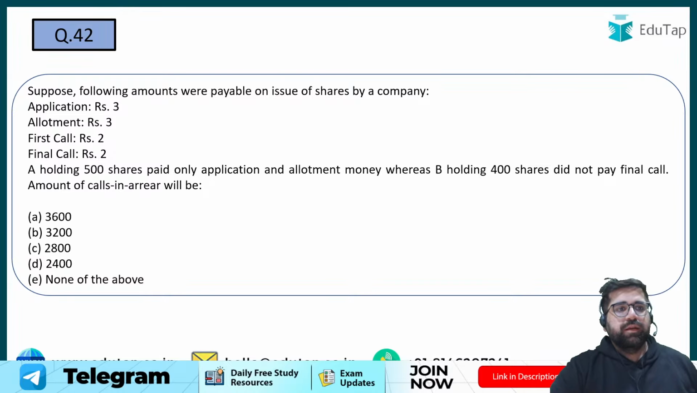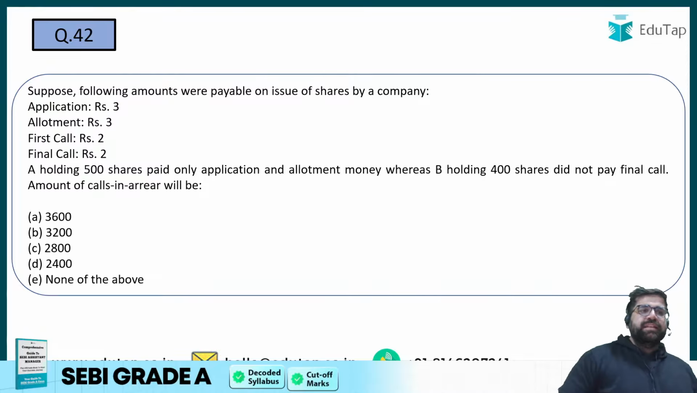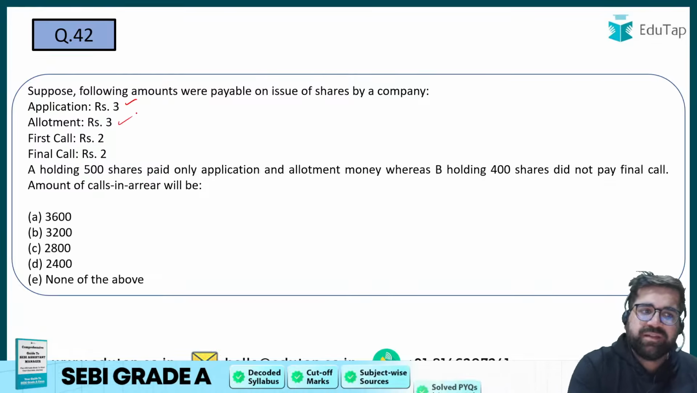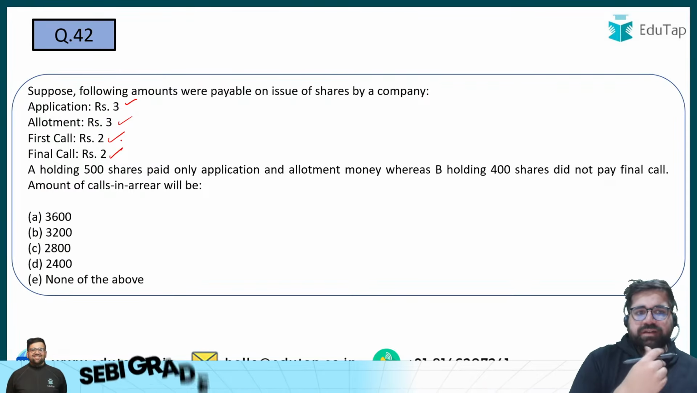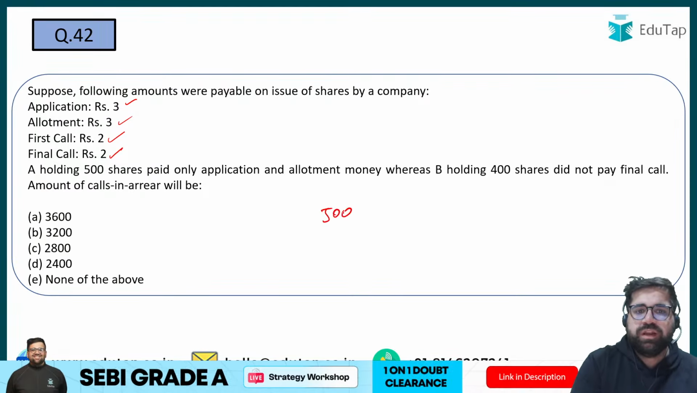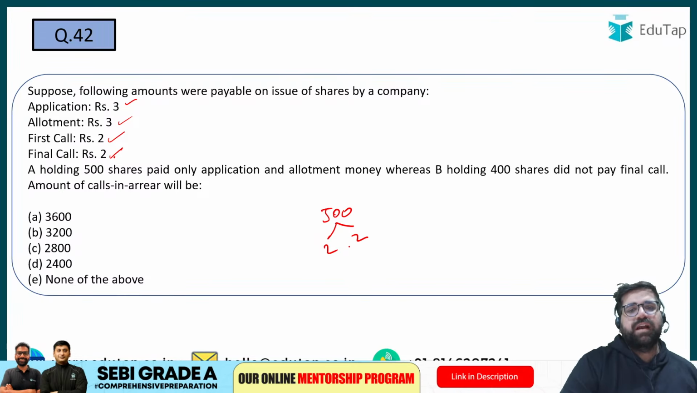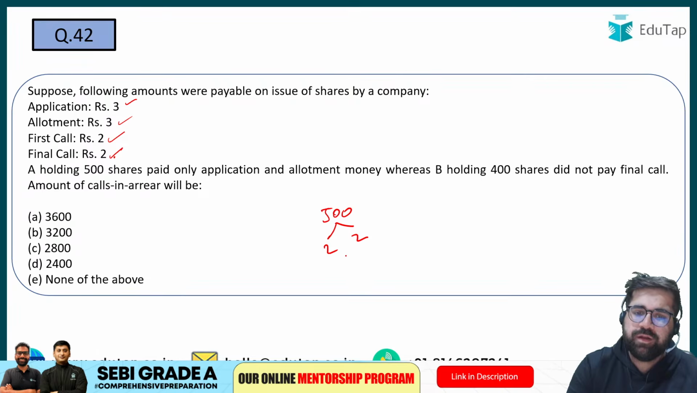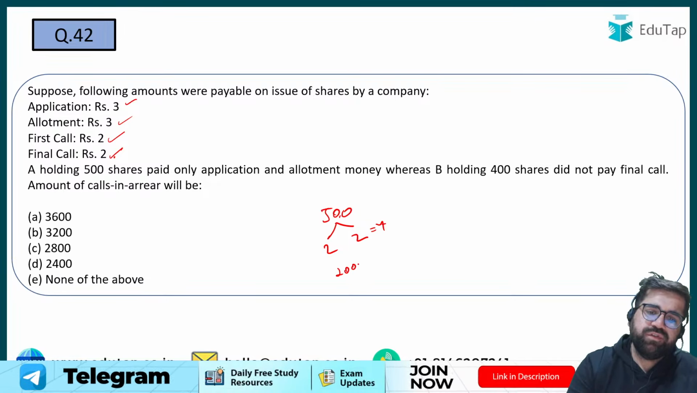42. Suppose the following amounts were payable on the share of the company. Total 10 is called like this: application 3, allotment 3, first call 2, and the second call is also 2. A person holding 500 shares only paid the application and allotment, so he didn't pay the first call and final call. He didn't pay 2 on first and 2 on final. So his total amount due will be 4. 4 into 500 shares will be 2000.